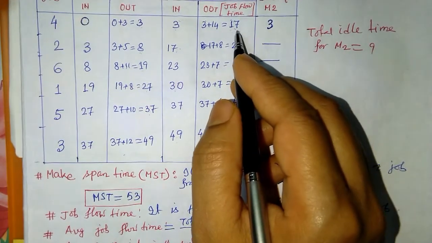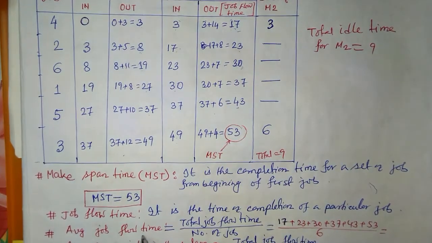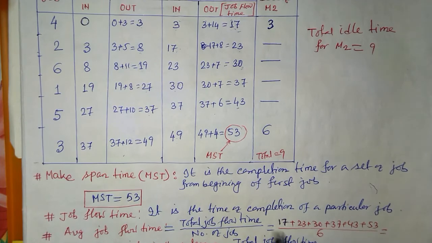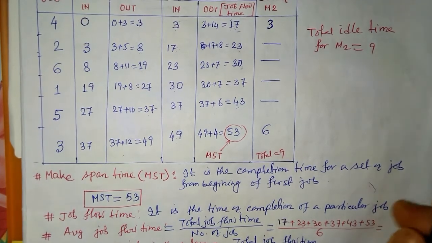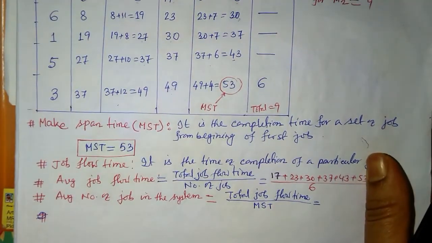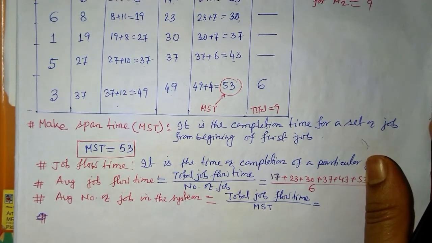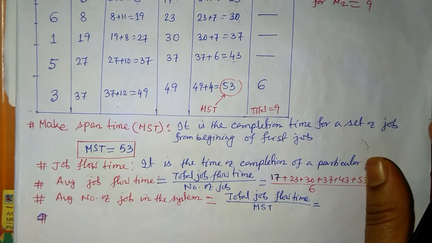The average job flow time is the total job flow time by the number of jobs, and then the average number of jobs in the system. With this, our sequencing of n jobs on 2 machines is completed. Next we will see other topics.